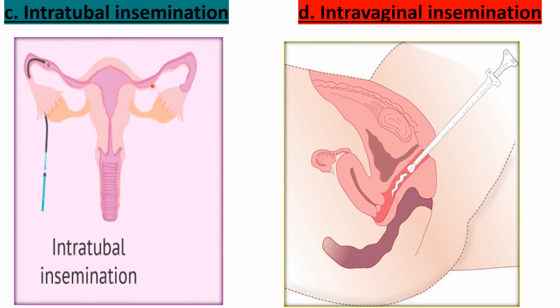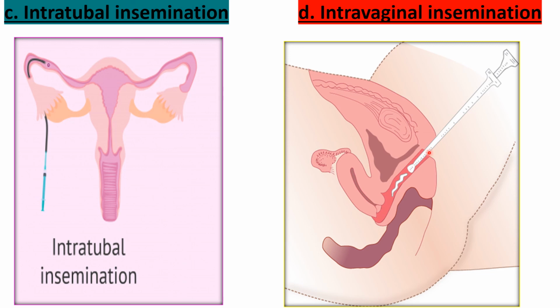The third one is intratubal insemination. Here, washed sperms are directly inserted or injected into the fallopian tube of the female reproductive system. This is the picturization of intratubal insemination. This is the catheter. With the help of this catheter, sperms are injected into the fallopian tube.